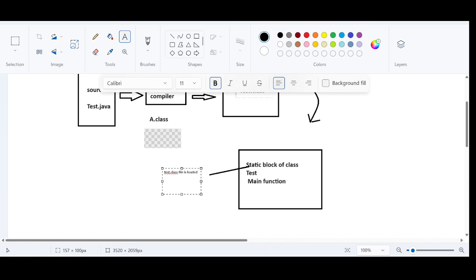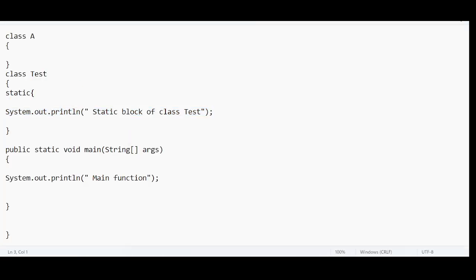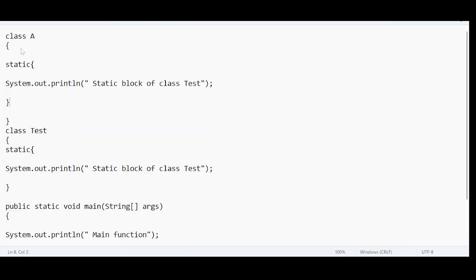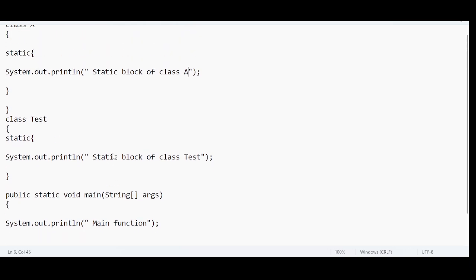Sir, I want a proof, because here we haven't defined any static thing. Here we have defined the static thing, so we are able to come to the conclusion that test dot class file is loaded. Let me write a static block here also. Static block of class A. Right? So this is the proof.